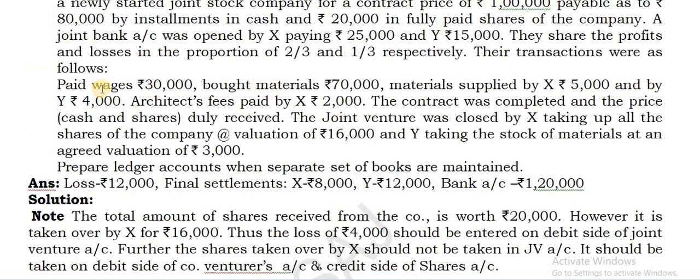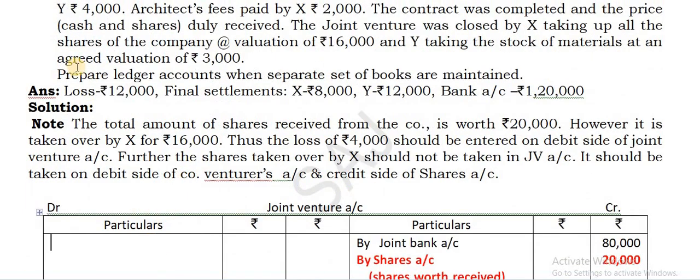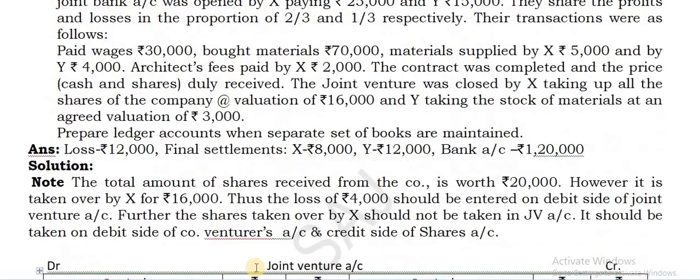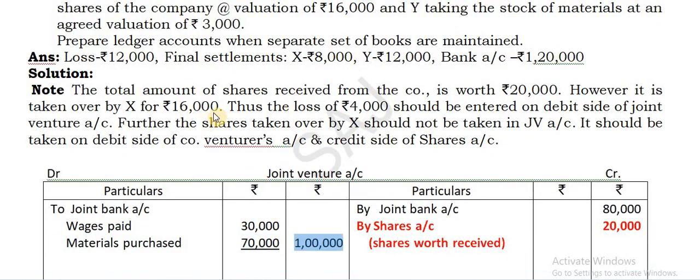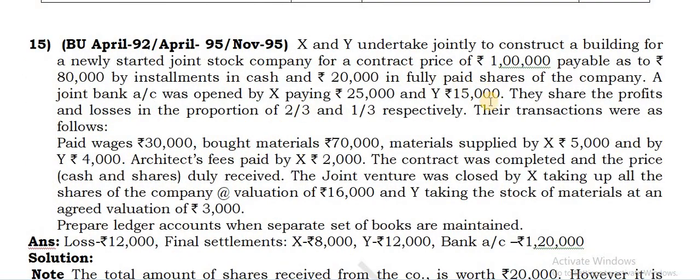Next, coming to here, paid wages 30,000. This you write against the joint bank account, debit side, to joint bank account. Wages paid 30,000. There is one more expense here. So this materials being bought for 70,000. So this you can enter, that total 1 lakh.